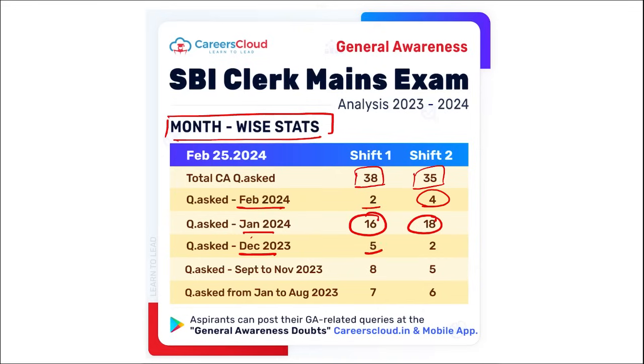From the Jan month, 16 and 18 questions respectively were asked. From December, 5 and 2 questions were asked. And for September to November, we saw that 8 and 5 questions were asked respectively. And from Jan to August 2023, that is for the last year, we saw 7 and 6 questions were covered.